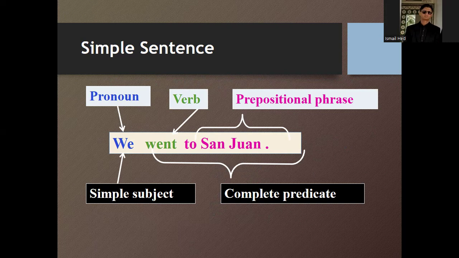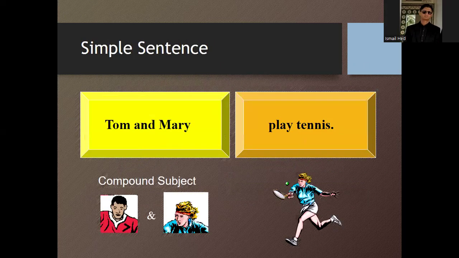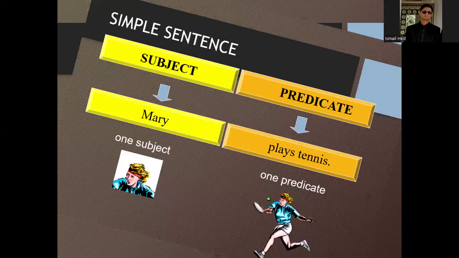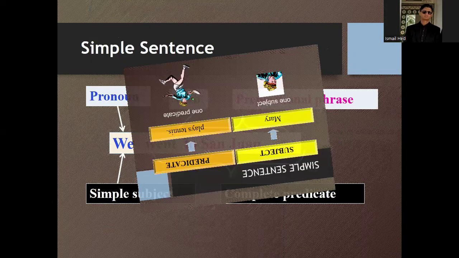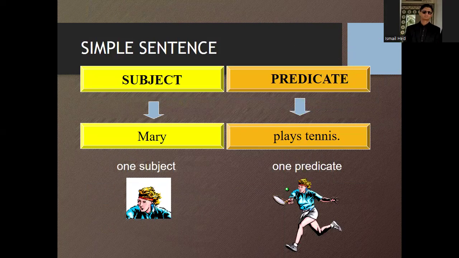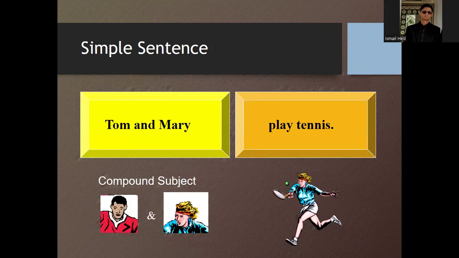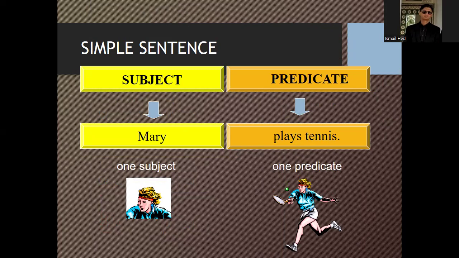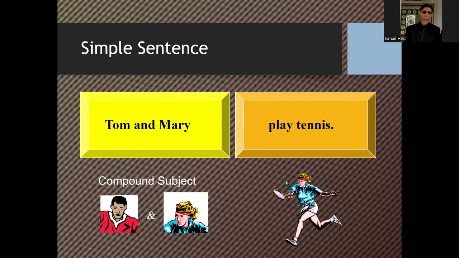Likewise, you can see that we have other examples of how subject and predicate appear in sentences. There is one subject and one predicate in a simple sentence, but these can be more, like Tom and Mary, which is a compound subject.